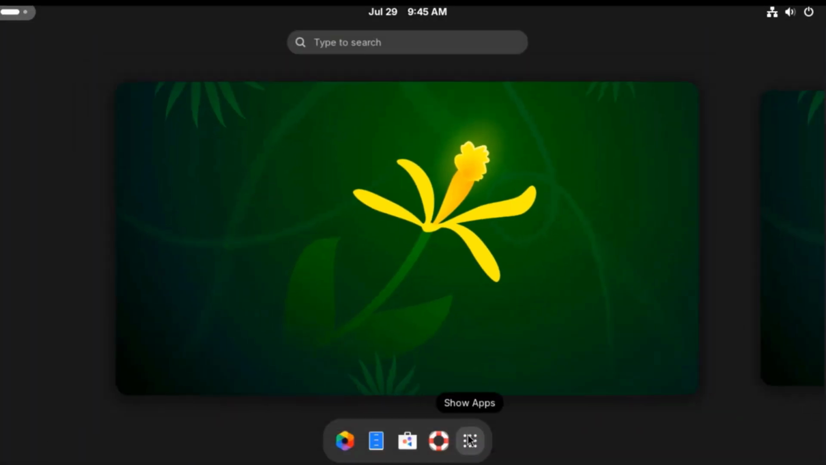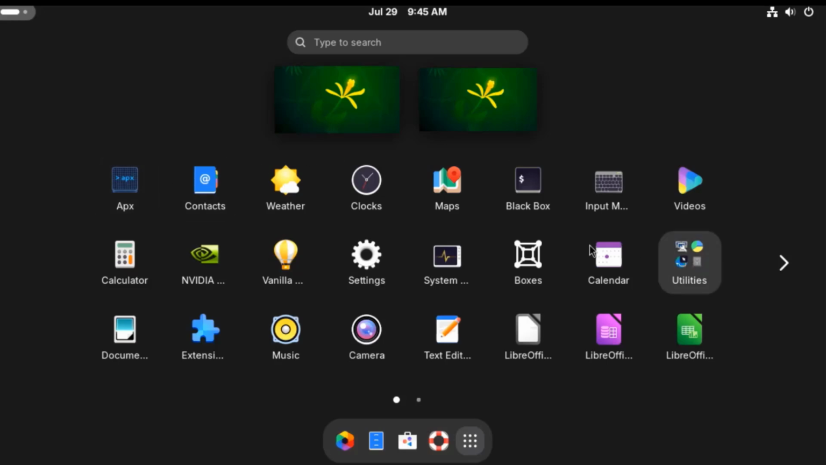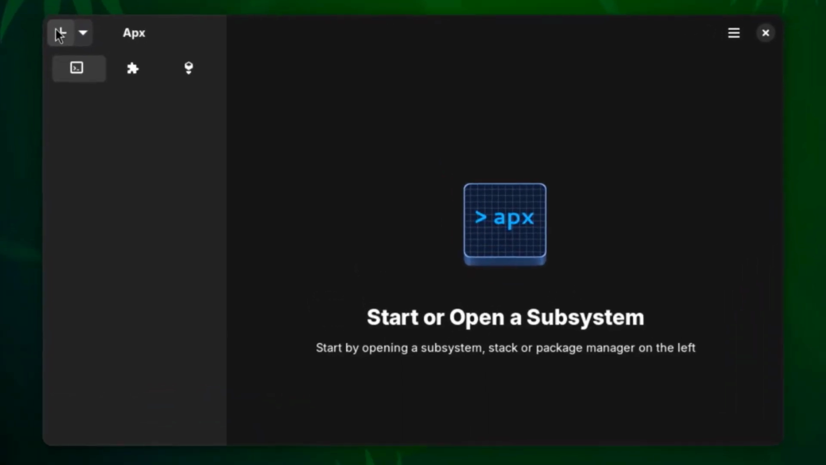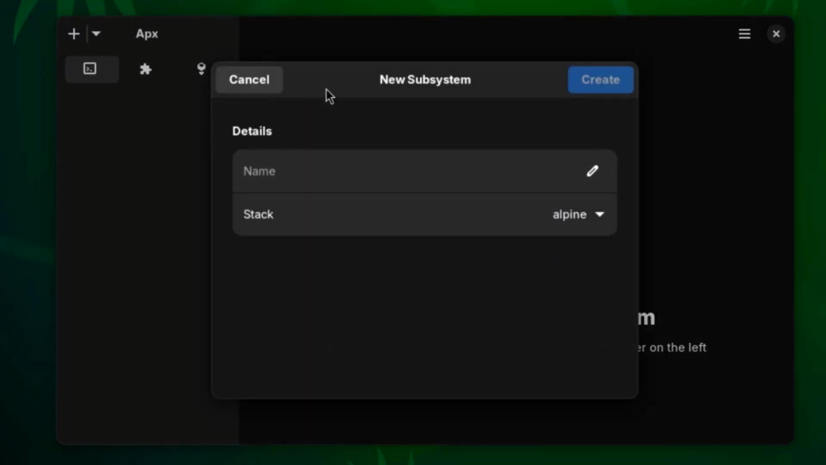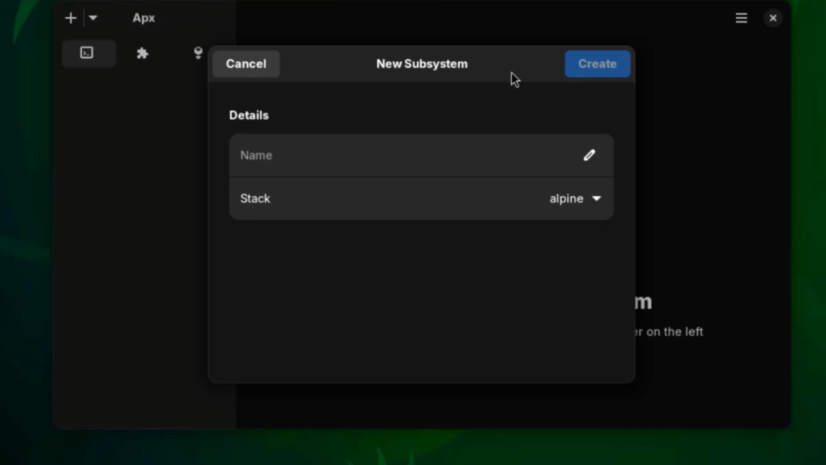I'll click on show apps. And these are some of the apps. This is the APX app. So there's a plus icon. There's a drop-down tab here, and you can select new subsystem, new stack, new package manager. I'll click on new subsystem. And here you can create a new subsystem. You can type a name.